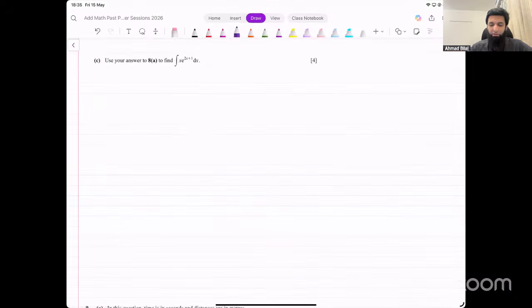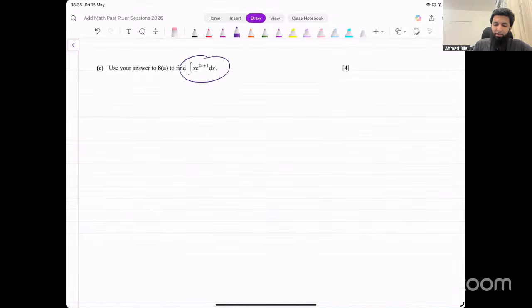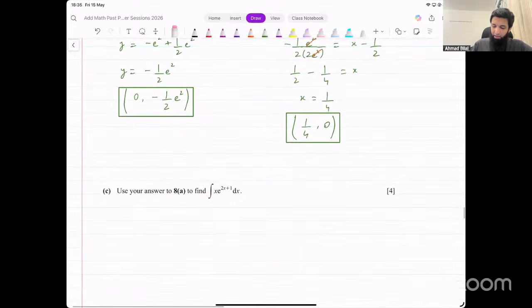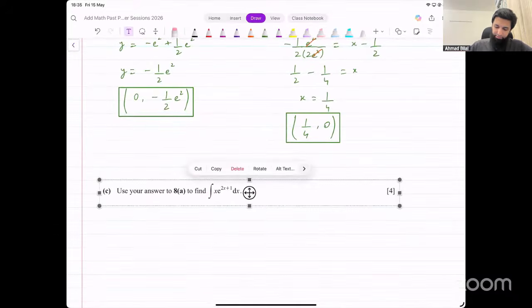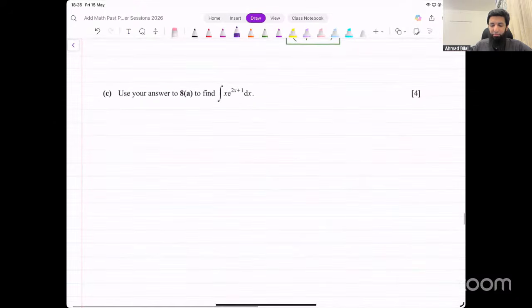Okay, acha, let's look at the next one now. Now they're saying use your answer to part A to find this integral: integration of x e raised to power 2x plus 1 with respect to x. Now, how do we do that? How do we do this integration? It's a product, right? For differentiation, we have a product rule of differentiation. For integration, you do not have the product rule of integration in your syllabus. So how do you do that?